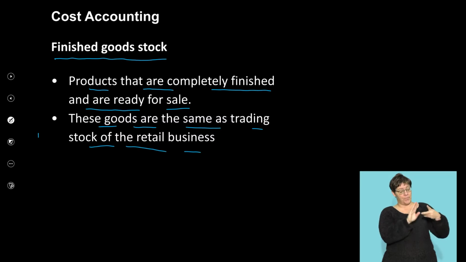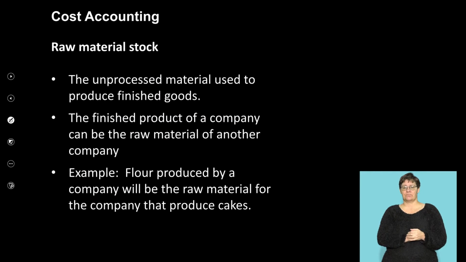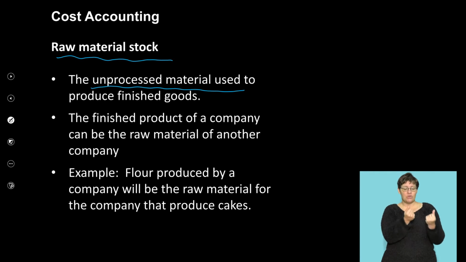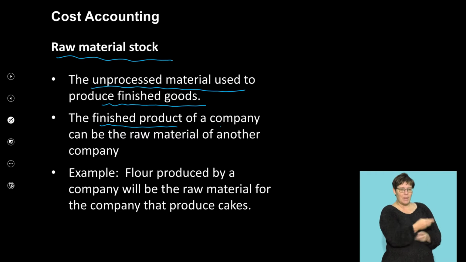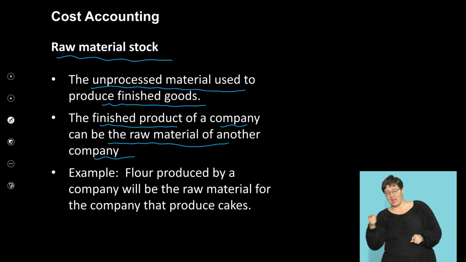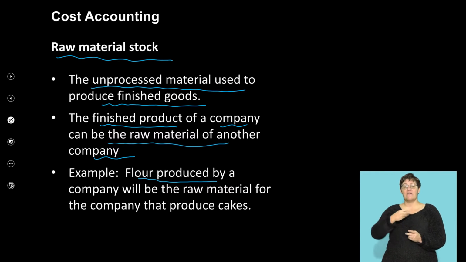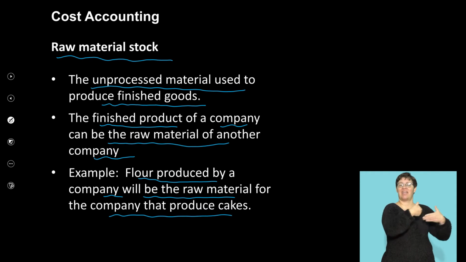Okay, the next one is your raw material stock, the unprocessed materials used to produce finished goods. The finished product of a company can be the raw materials of another company. Example, flour produced by a company will be the raw material for the company that produces cakes.